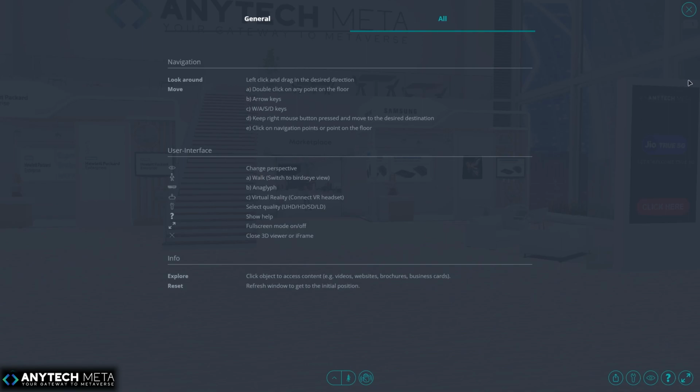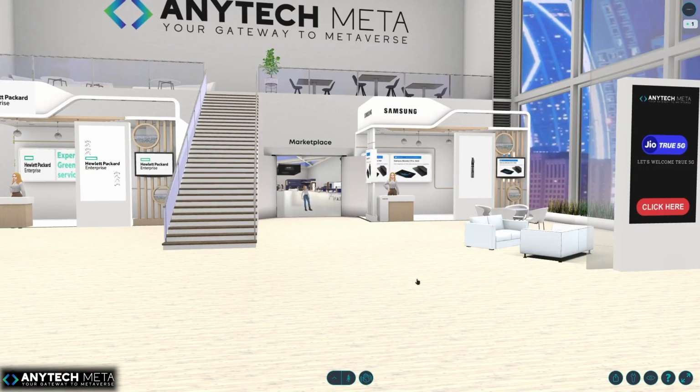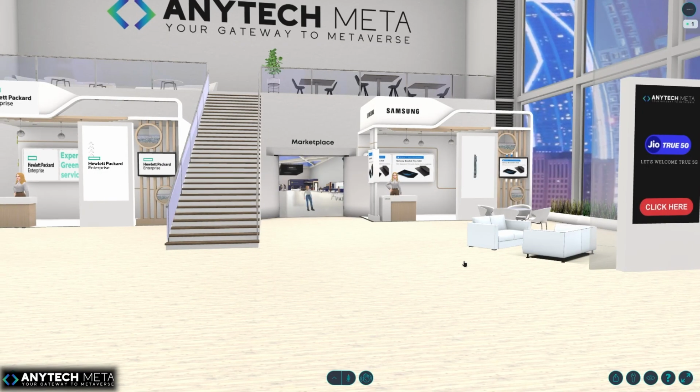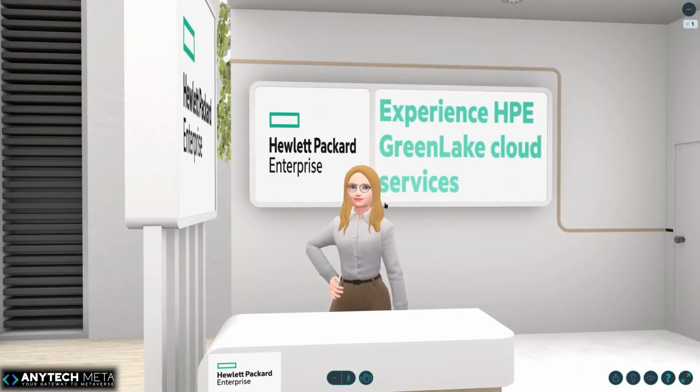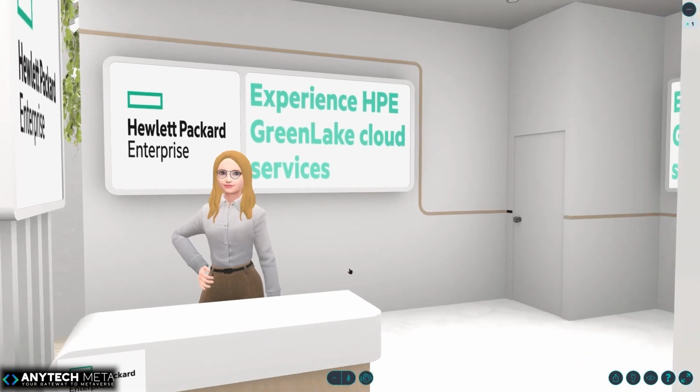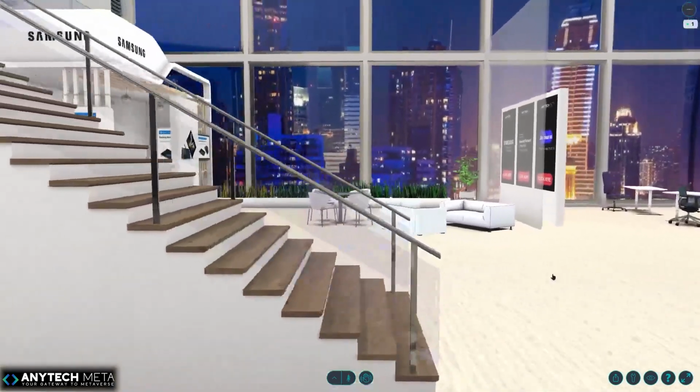Let's explore the space. This is a very beautiful space. As you can see, there are many stalls and beautiful models within the space. Now here are standees, which have embedded videos in them.